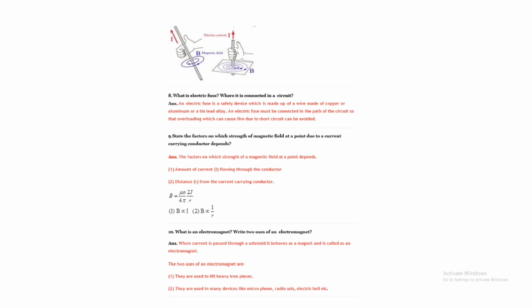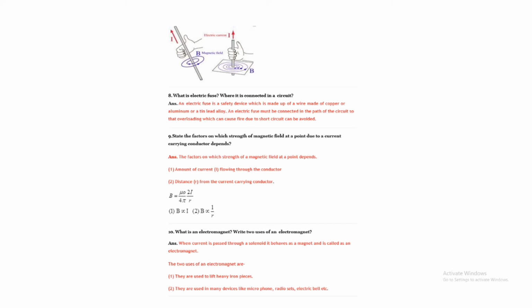Electric fuse I already discussed. Question number 9. State the factors on which the strength of magnetic field at a point due to a current carrying conductor depends.